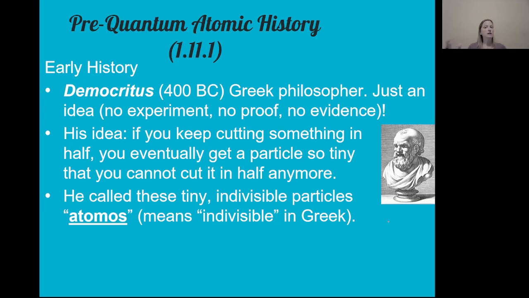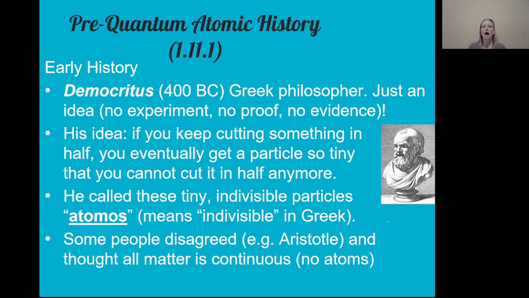He gave this type of particle that you couldn't cut in half a word. He called it atomos, which is Greek for indivisible, and that's where we get our word atom from, which is why I did want to talk about Democritus. But the thing is that there were other philosophers of the time, and maybe some of them were better known than he was. I don't know, but Aristotle is somebody that I'd heard of, and maybe not so much Democritus. And Aristotle, perhaps because he was more famous, better looking, I have no idea.